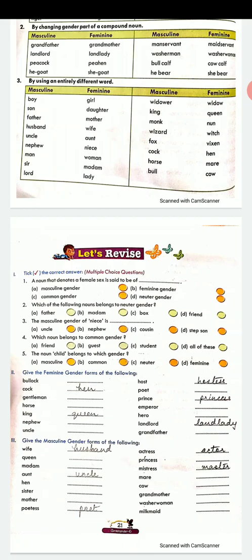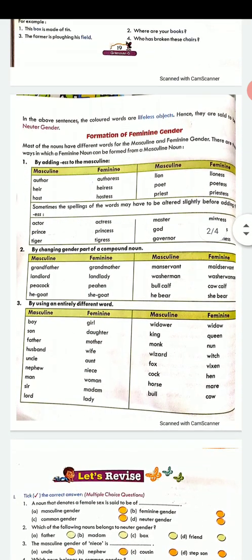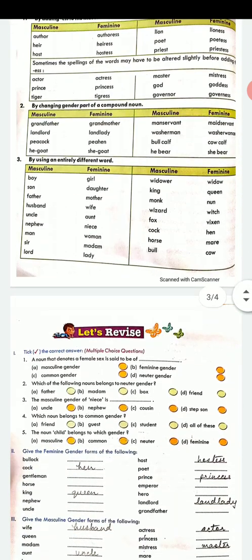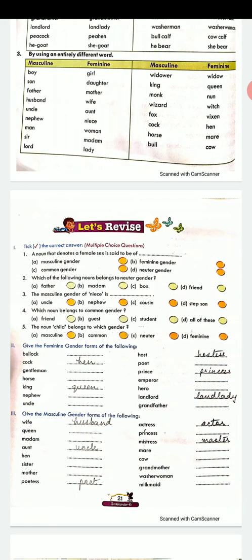Then you have the second exercise. You can take the help of the examples given on page number 20. Here I have done a few for you, the rest you will have to do yourself. Third exercise also, masculine genders have to be written by you. In the second exercise, you have to write the feminine gender. In the third exercise, you have to write the masculine gender.